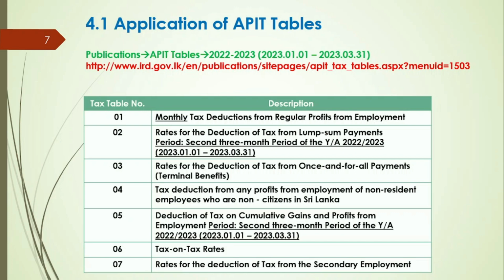Number 5 tax table is available for the deduction of tax on cumulative gains and profits from employment, considered period second 3-month period of the year of assessment 22-23. Tax on tax rates is available under tax table number 6. And finally, rates for the deduction of tax from the secondary employment is visible under tax table number 7.